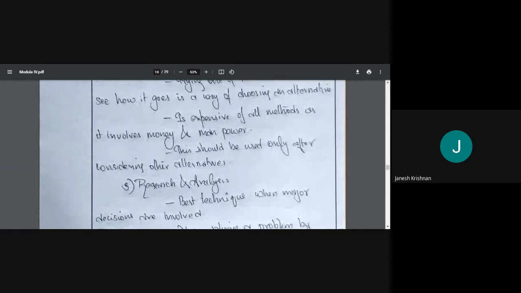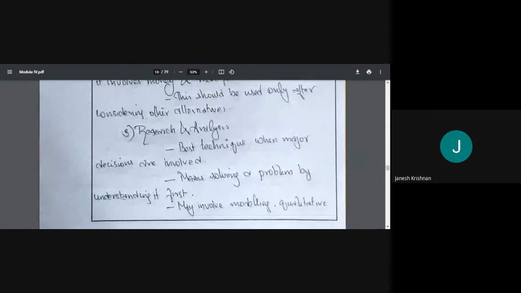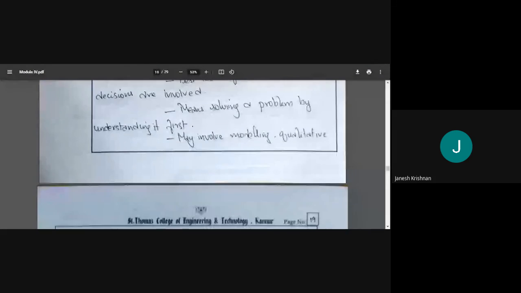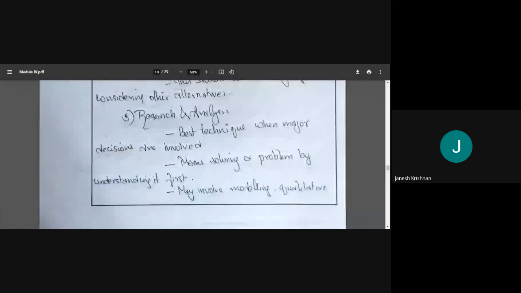Well, the final method is research and analysis. Research and analysis is the best technique when major decisions are involved. So we are studying a problem, understanding it first, and only then deciding. In that we'll be modeling. You are learning software modeling, right? So we'll be modeling a building. What will happen if we give this much thickness for the column? You'll say the structure will fail, and we'll change it. So we are experimenting, researching. That is modeling. In modeling, qualitative and quantitative aspects are to be studied.